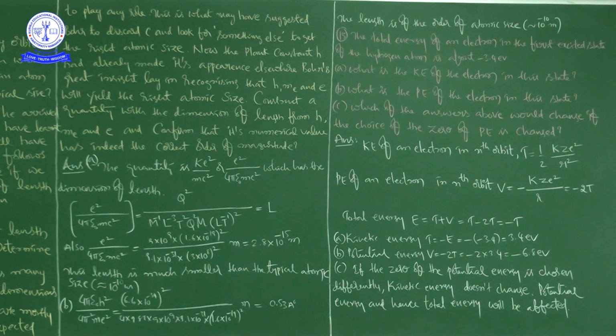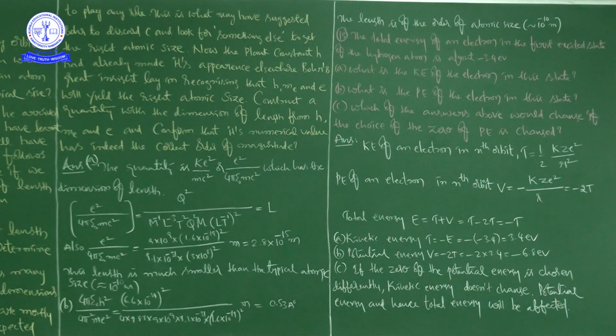Okay, right. And you see the next question, that is the 15th question. The total energy of an electron in the first excited state of the hydrogen atom is about minus 3.4 electron volt. They have given this information. Next, there are three things to find: A, B, C. A is, what is the kinetic energy of the electron in this state?